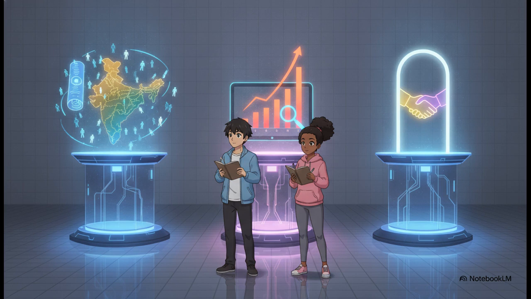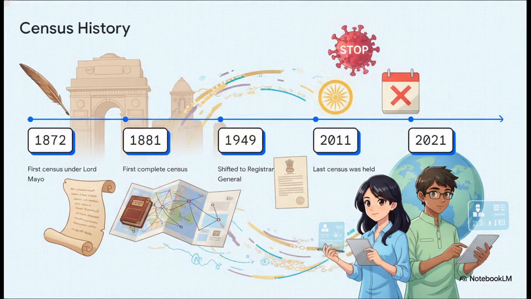Let's look a bit closer at that first pillar, the census. The census is this incredibly systematic procedure to record population data, and it has a remarkably long history in India. It actually started all the way back in 1872 under British Viceroy Lord Mayo. Then we got the first complete one in 1881. After 1949, it shifted over to the Registrar General. Now, these are designed to happen every 10 years. The last one was in 2011, and the 2021 census, well, as you might guess, had to be postponed due to the COVID-19 pandemic.